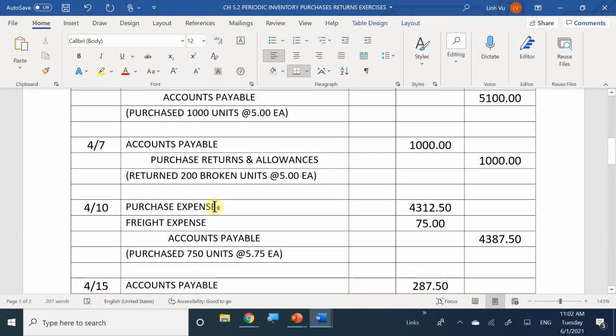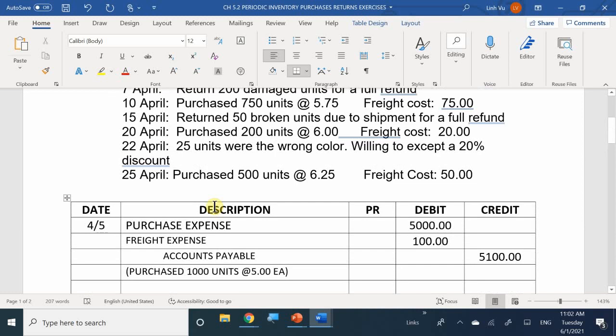So that's exactly how it would look by just journalizing. First things first, we need to purchase the items in order for us to be able to discount the item or return the item. So you need to recognize the first transaction here is that on that day I received my inventory.